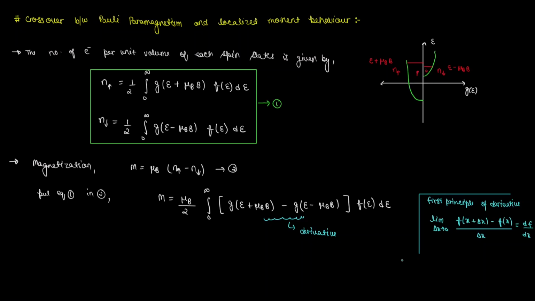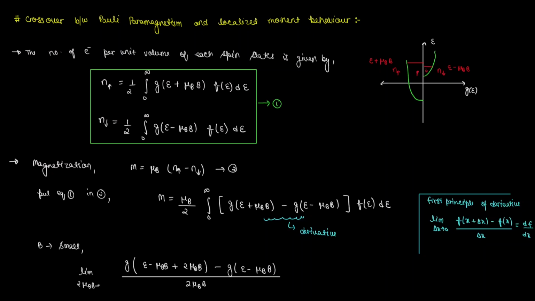So therefore here also we can do a similar thing by assuming that the magnetic field value is very small, so that g of E minus mu Vb plus 2 times mu Vb minus g of E minus mu Vb divided by 2 times mu Vb, in the limit when 2 times mu Vb is tending to 0, we can approximate it to be the first derivative with respect to the energy.